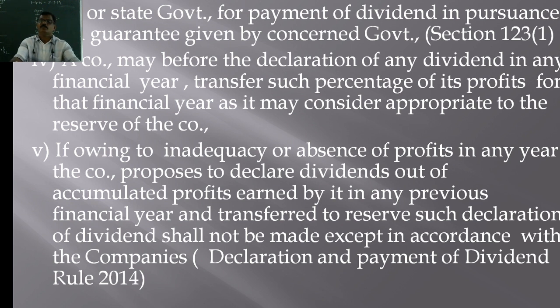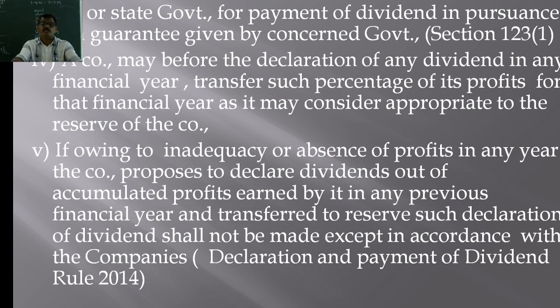That is section 123, subsection 1 of the Companies Act. A company can declare dividend out of the current year's profit after providing for depreciation. A company can also declare dividend out of the previous year's profit after providing for depreciation, and a company can also declare dividend out of the money provided by the central government to declare dividends, for payment of dividend in pursuance of the guarantee given by the government as per section 123(1) of the Companies Act.